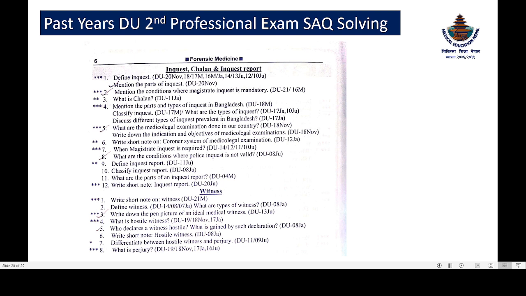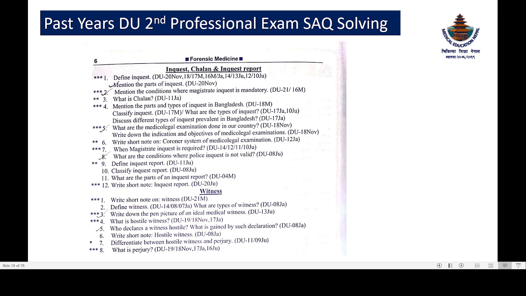What is the pen picture of an ideal medical witness? Now, the pen picture of an ideal medical witness is like, what is the criteria of an ideal witness? Like, he should be mentally sound, he should attend the court with confidence, then he should not avoid any questions, he should answer by understanding the question. These are all things given in the ready book, and also in the guide. You can see from there.